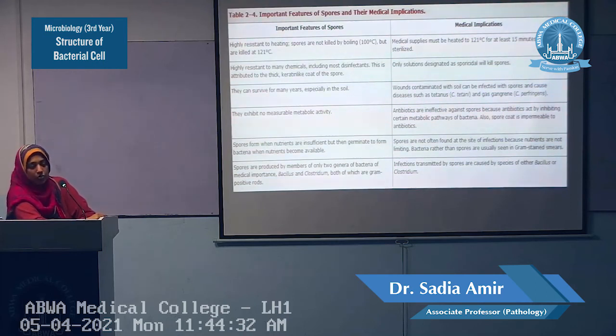Autoclave is an instrument used in microbiology for sterilization purposes, to sterilize medical equipment and surgical equipment. So this much temperature is used under pressure for 15 minutes to kill the spores, because they are not killed by the boiling process.